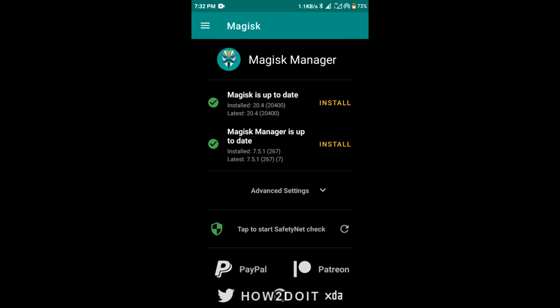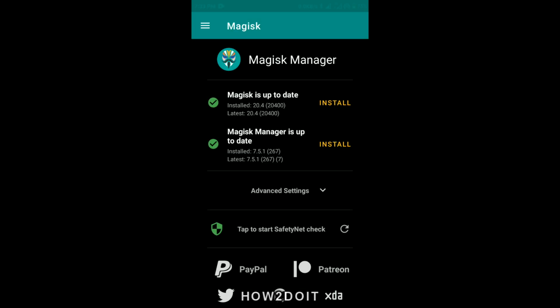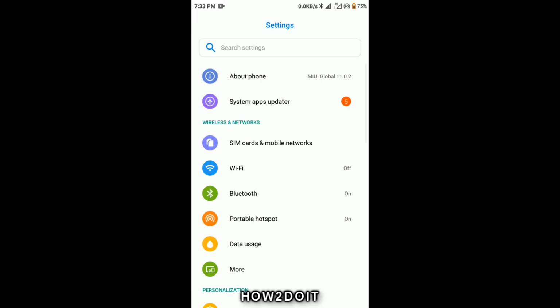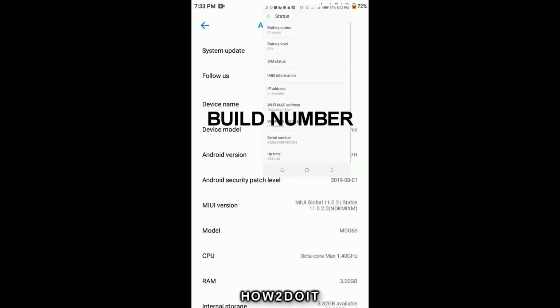So first of all, what you have to do is go into your settings. You need to enable USB debugging mode on your device. So depending on what type of device you are using, just click on your device model.